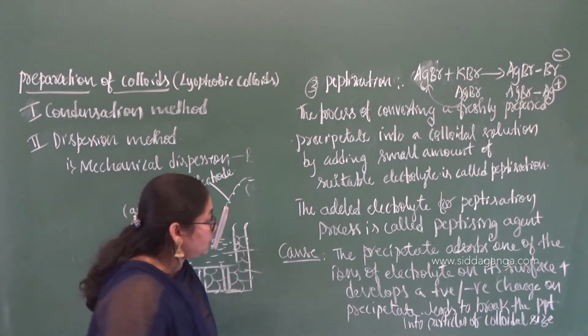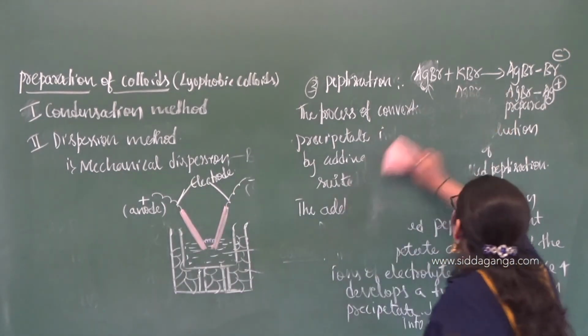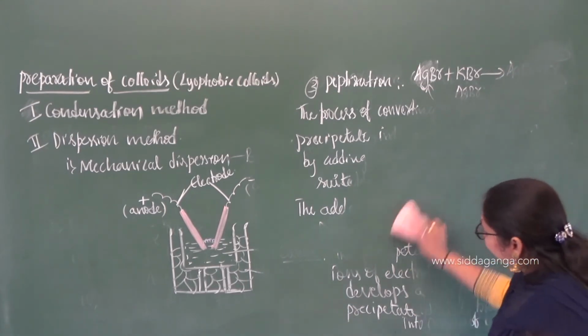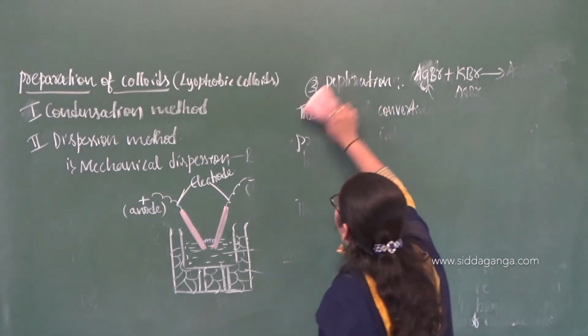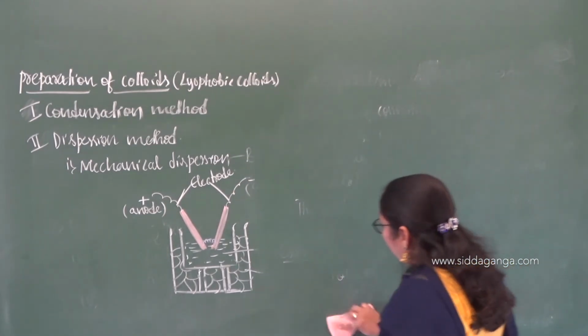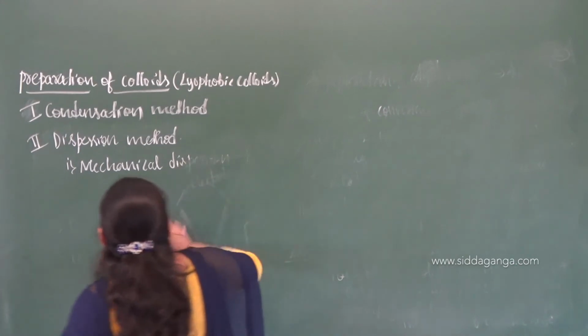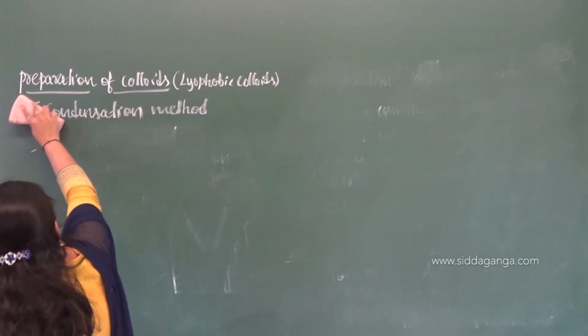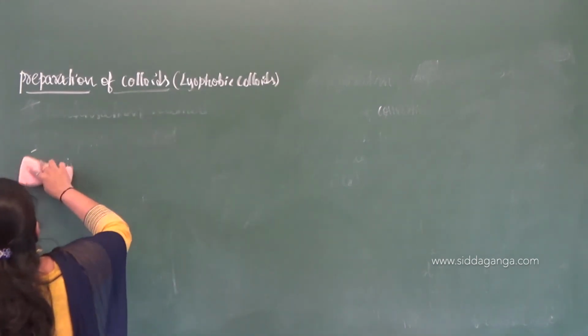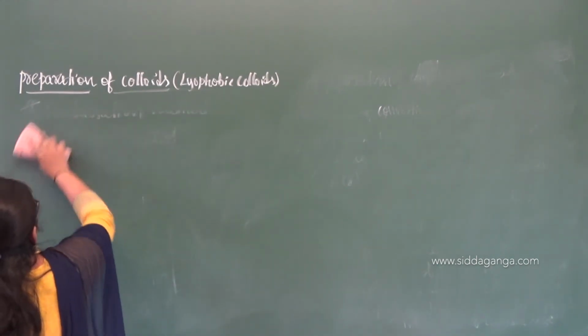This peptization is very important. And the Bredig's arc method is also called the electrical disintegration method, where we can see both condensation as well as evaporation, right?